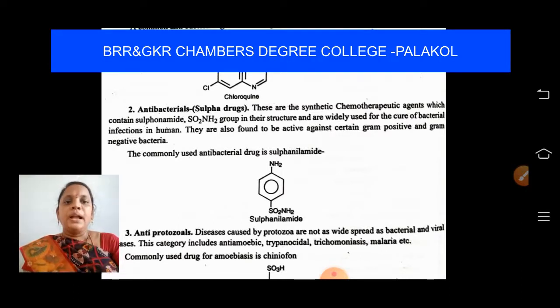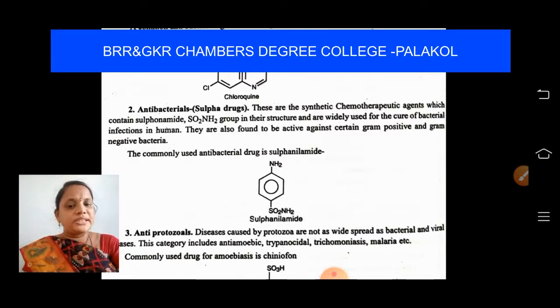In those cases we use antibacterial drugs, that is, sulfa drugs. They are prepared synthetically, and sulfa drugs are those which contain the SO2NH2 group. They are also active against certain gram positive and gram negative bacteria. The commonly used antibacterial drug is sulfanilamide.